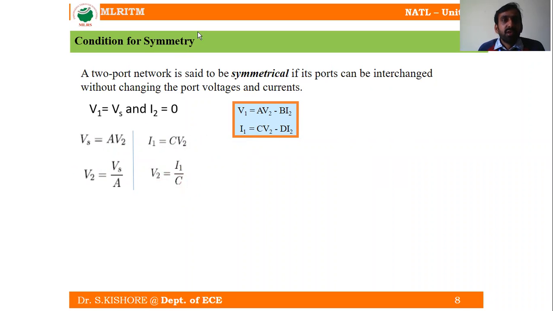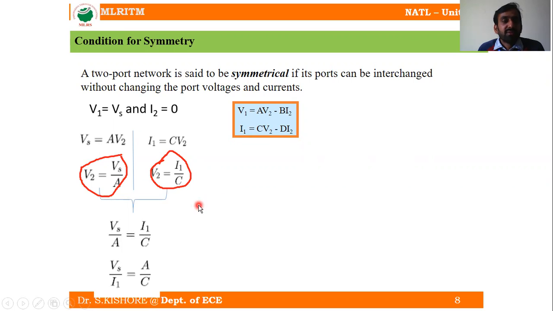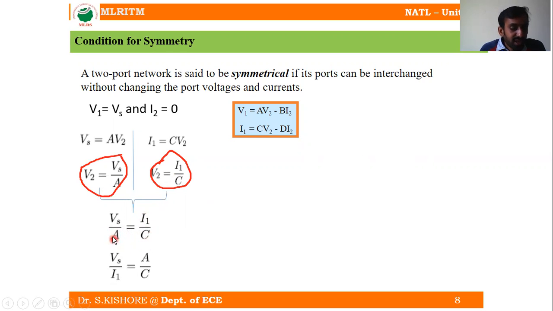Now comparing these two equations, let us compare these two equations. Both are the output voltages, or the receiving end voltages, V2 and V2. So from these two equations we can write Vs by A is equal to I1 by C, because both are V2. Vs by A is equal to I1 by C, so I can write Vs by I1 is equal to A by C. This is the one condition which we have obtained.